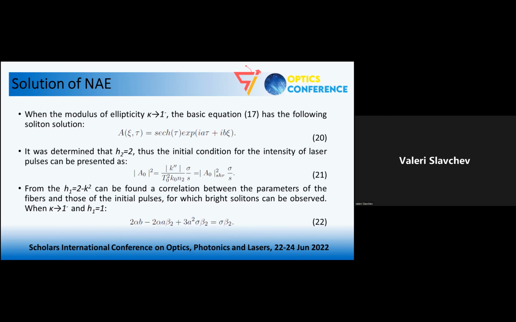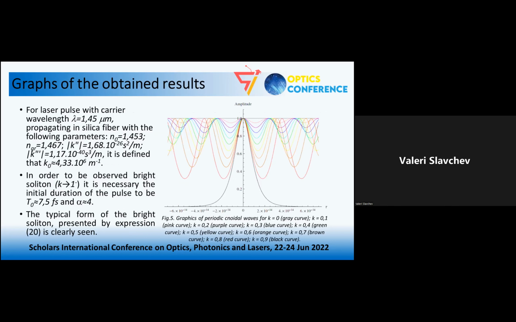When we take into account this condition here, we can find the correlation between the parameters of the optical fibers and those of the initial laser pulses for which a bright soliton could be observed. And this is our new nonlinear dispersion ratio obtained when the modulus of ellipticity is equal to 1 and the constant H1 is equal to 1.